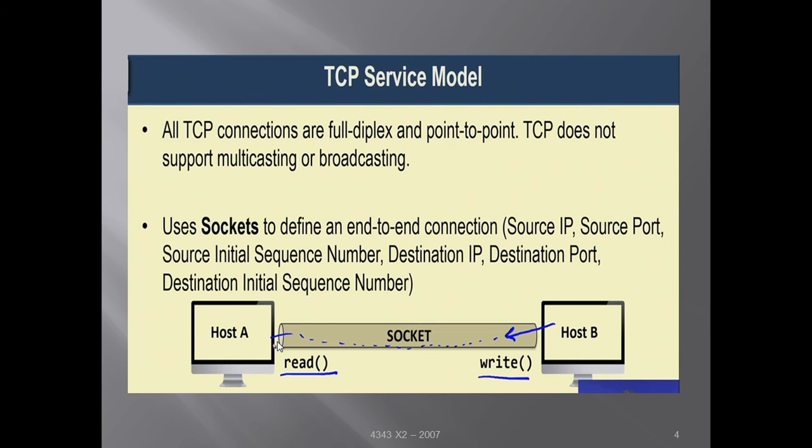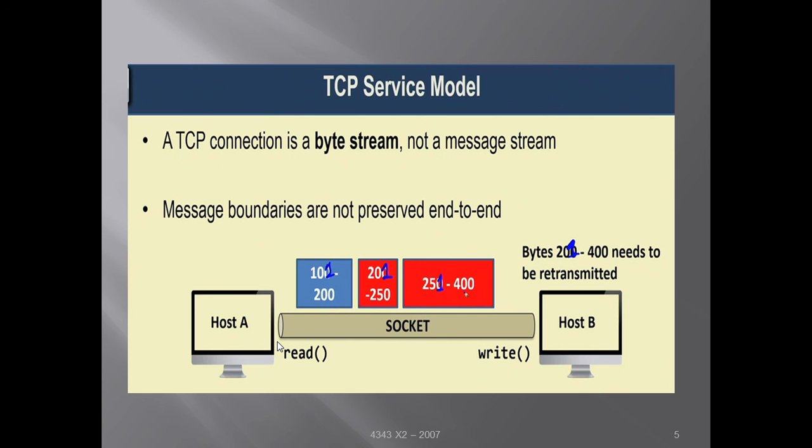So in the next slide we will see that a TCP connection is a byte stream, not a message stream. Every byte is identified by a unique sequence number. And the message boundaries are not preserved end to end. That means all the messages, which in TCP terms we call segments, as we have looked into, may not be of the same size. The different segments may vary.